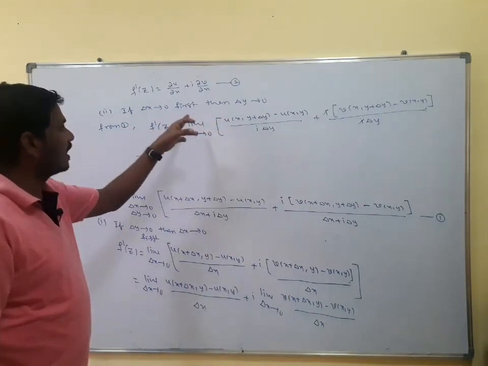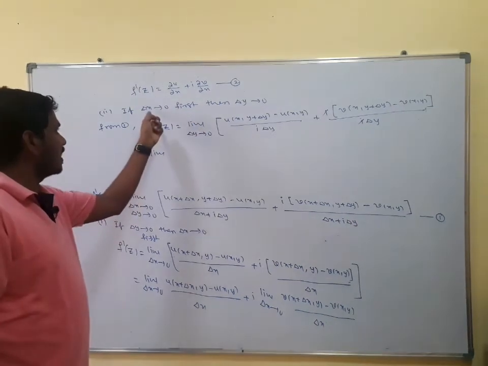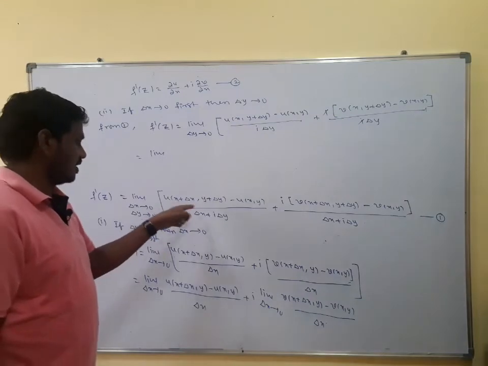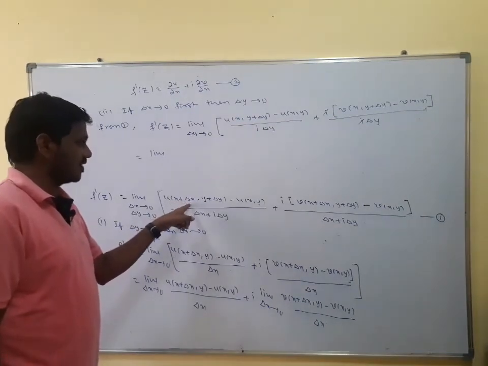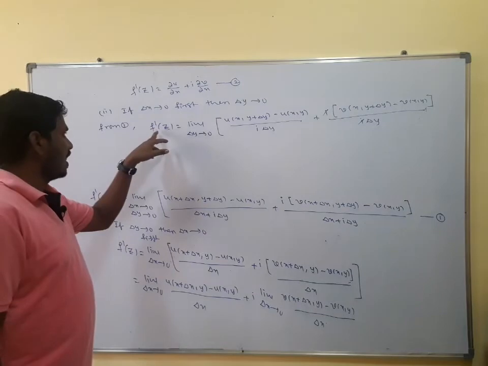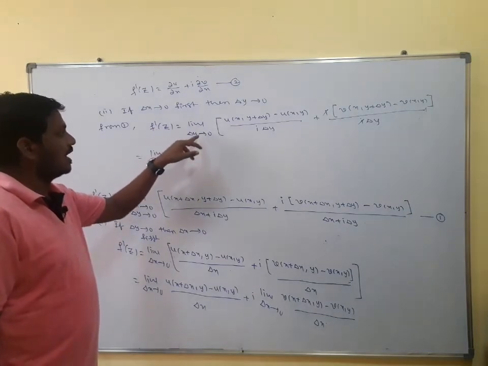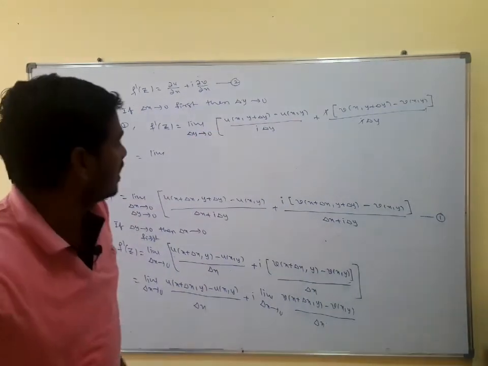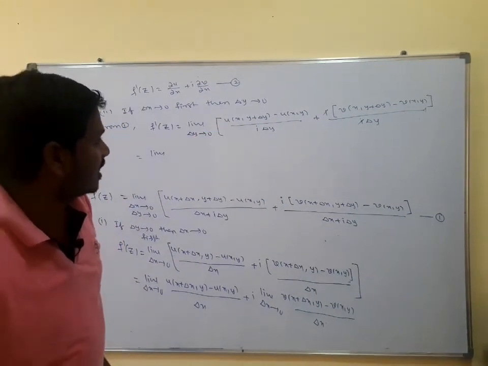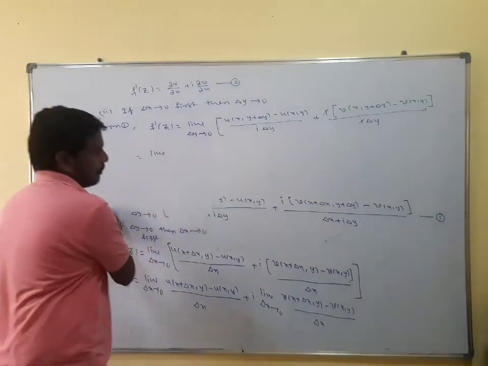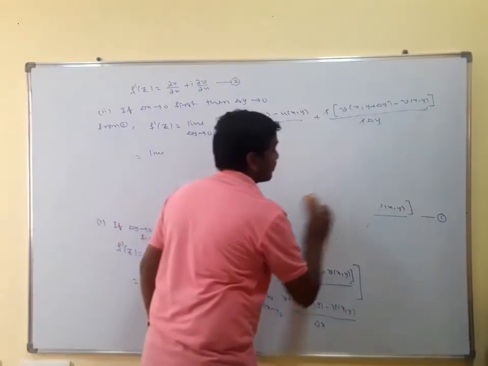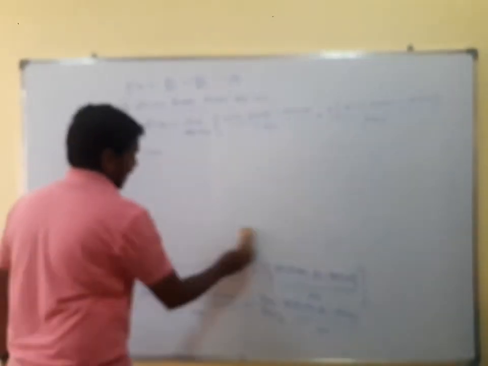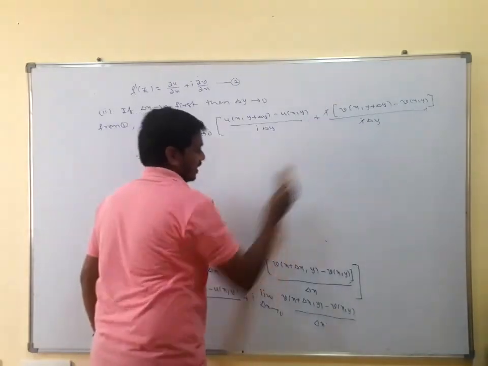Here we are considering delta y tends to 0 next, and we take delta x tends to 0 first. If we take delta x tends to 0 first, that is substituting delta x equal to 0 in this first equation, the equation becomes f dash of z is equal to limit delta y tends to 0 of [u(x, y + delta y) - u(x, y)] divided by i delta y plus i into [v(x, y + delta y) - v(x, y)] divided by i delta y, and i gets cancelled.